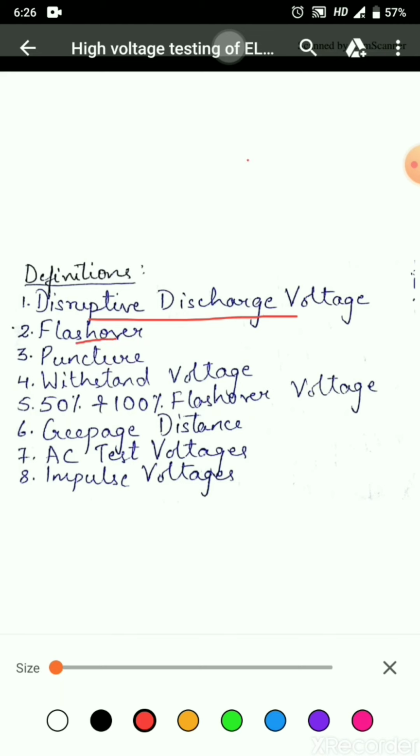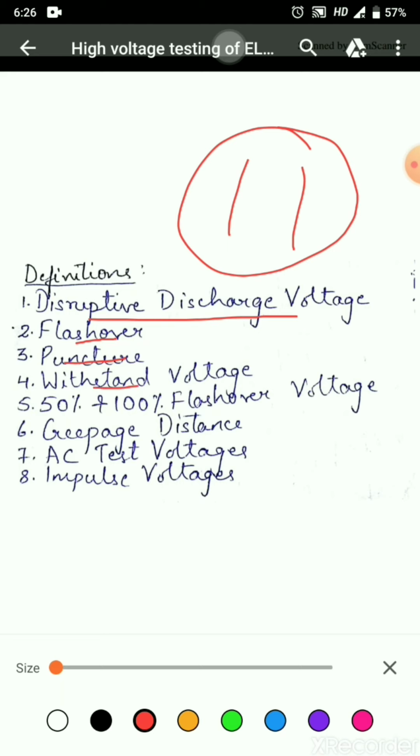Second, flashover. When a discharge takes place between two electrodes in a gas or a liquid or over a solid surface in air, it is called flashover. Puncture. If the discharge occurs through a solid insulation, it is called puncture. Withstand voltage. The voltage which has to be applied to a test object under specified conditions in a withstand test is called withstand voltage.